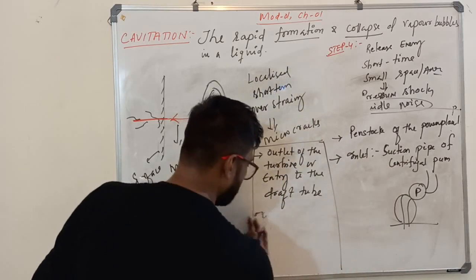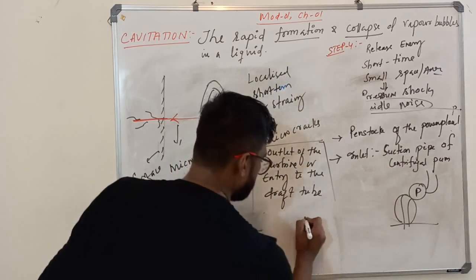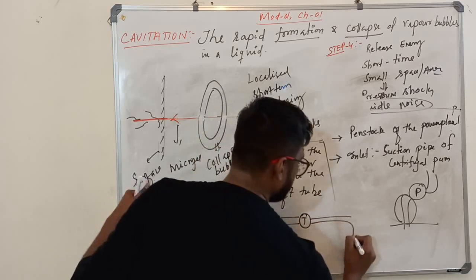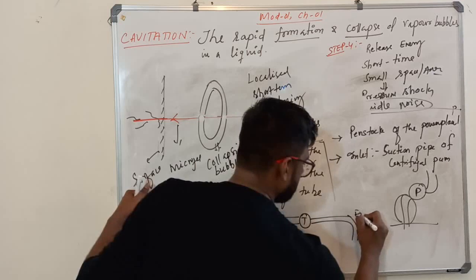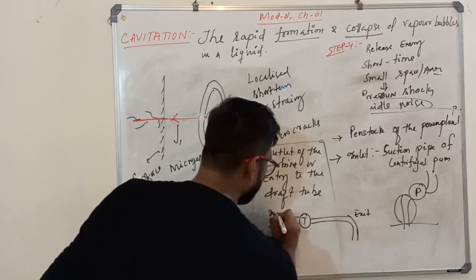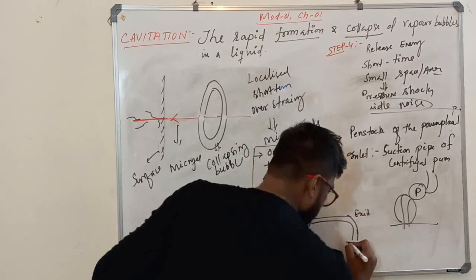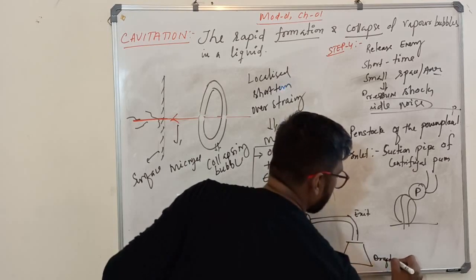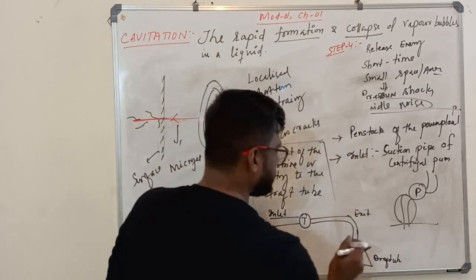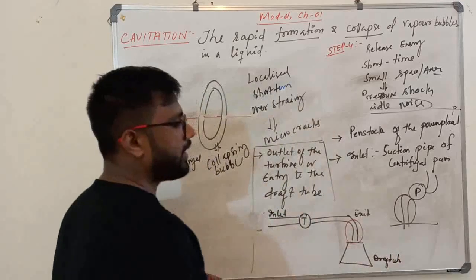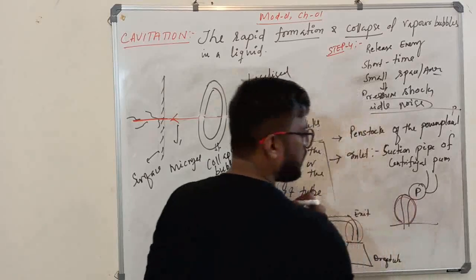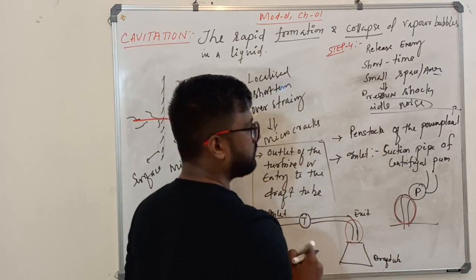Suppose this is your turbine. This is your turbine T. This is the inlet. Now this is the outlet. So the exit or outlet of the turbine. Then you have a draft tube like this. Okay. So where will you find this cavitation phenomenon? Outlet of the turbine or entry to the draft tube. Suction pipe or inlet to the centrifugal pump.